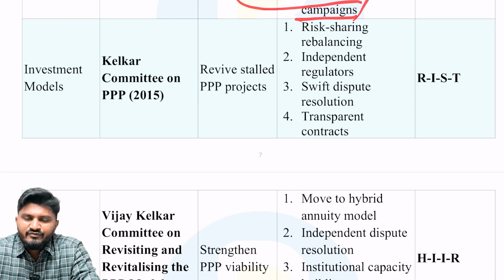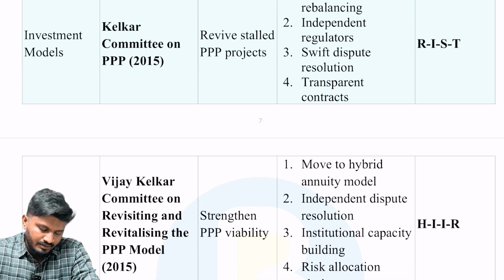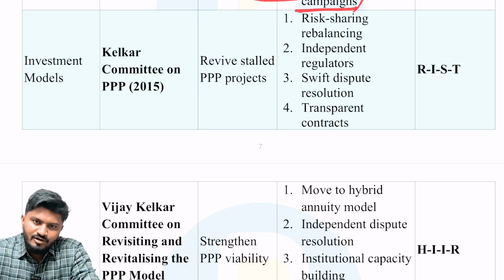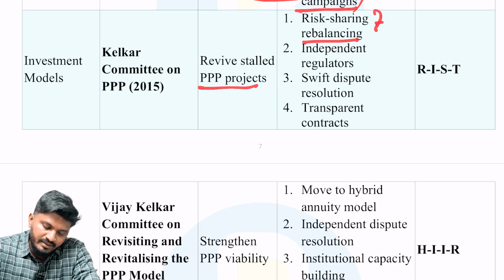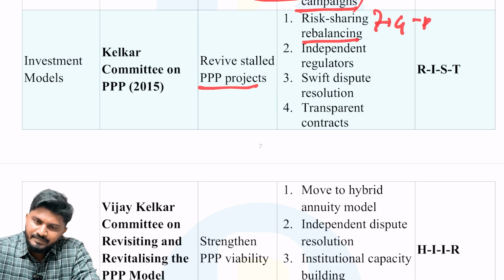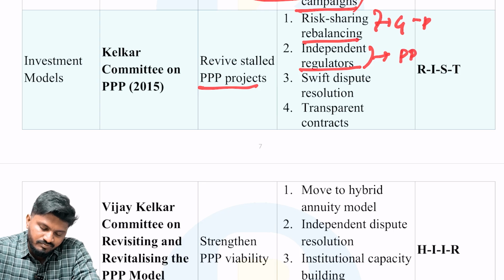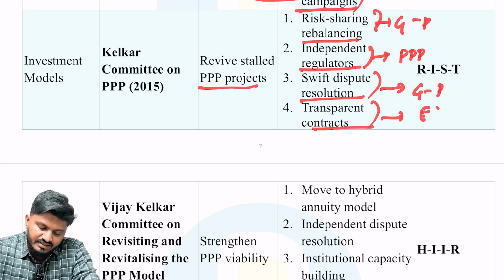Next is with respect to investment models, a very important topic. First one is Kelkar Committee on Public-Private Partnership 2015. The aim was to revive stalled PPP projects. The recommendations were risk sharing rebalancing between the government and private players, independent regulators to look into these PPP projects, swift dispute resolution to address issues between government and private, and transparent contracts so that it is more efficient and more economical for both the parties involved.